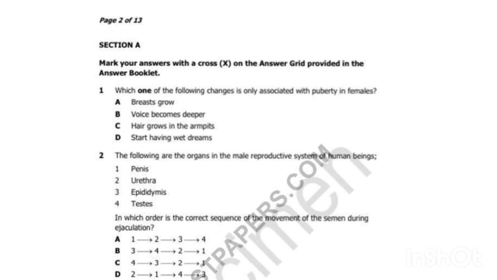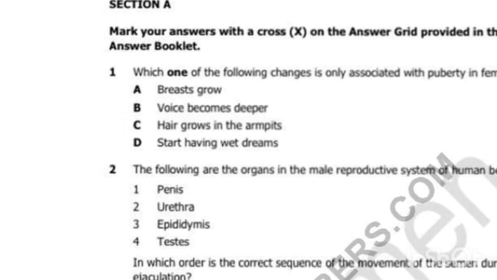20 multiple choice. So we have been told we need to circle the answer as we are answering. Which one of the following changes is associated with puberty in female? What do you think can be the answer? Breast growth, voice becomes deeper, hair grows in the armpit, start having wet dreams.